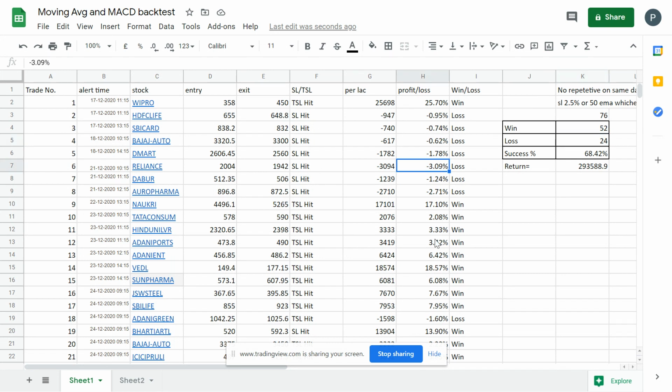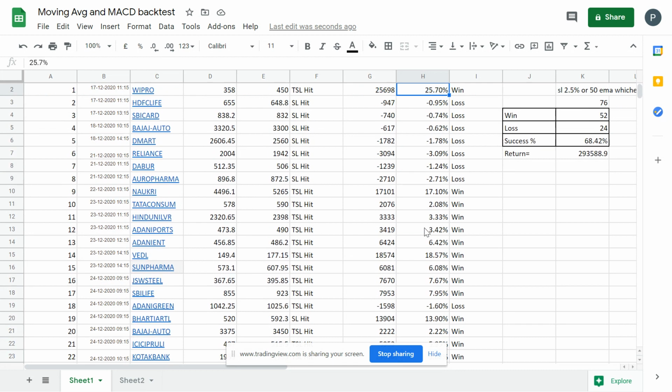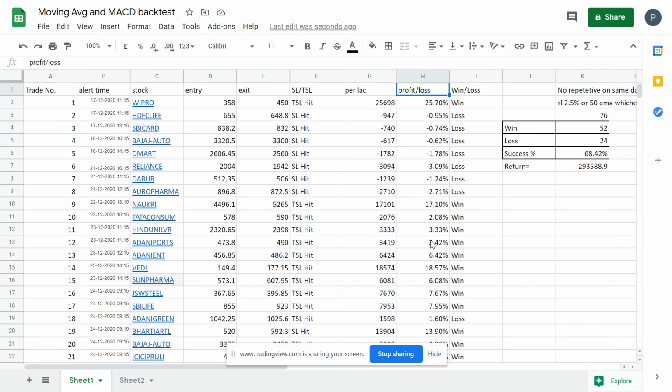You can see 3.4, so not more than 3.5. That way you can limit the loss, and even by giving some extra stop loss you can actually get some profits and better success percentages. I have placed it at 3 or 3.5, and you can see the success ratio is 68%, and the number of trades for the whole month is 76. You can actually reduce this number by using price action and finding exactly where the breakout is happening.